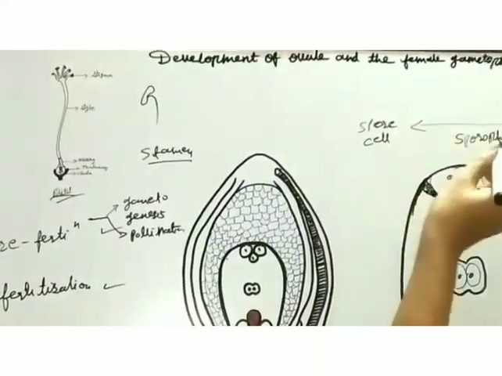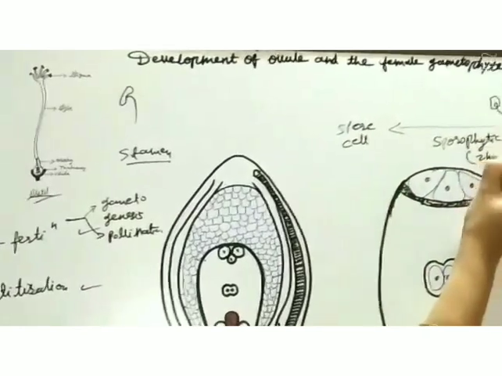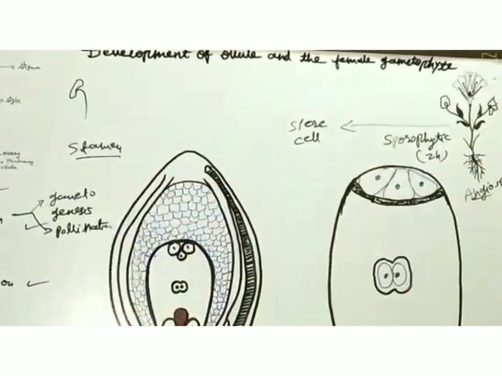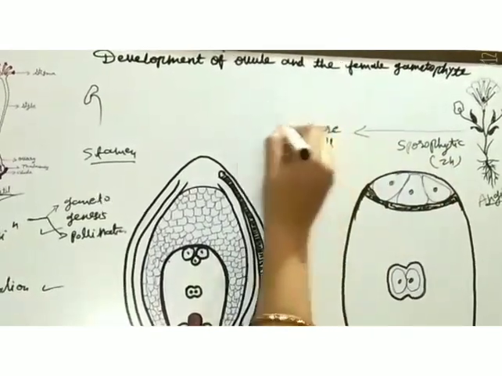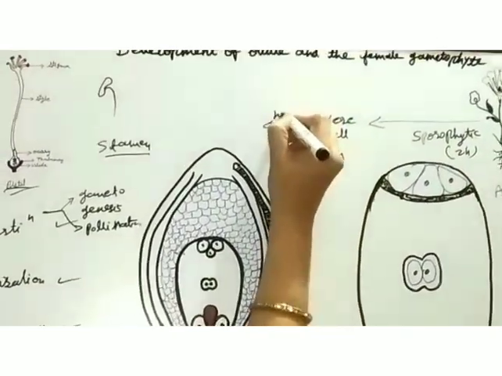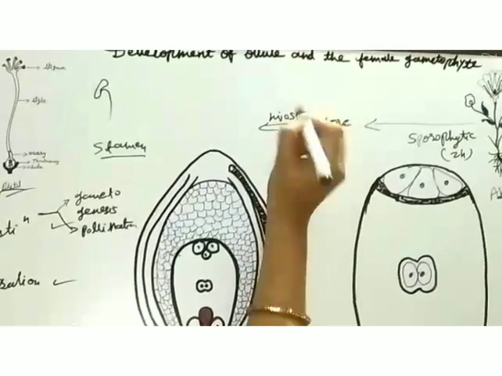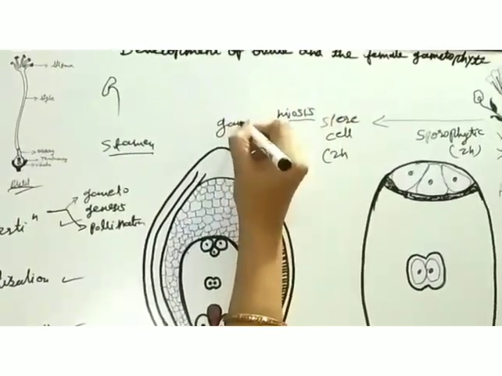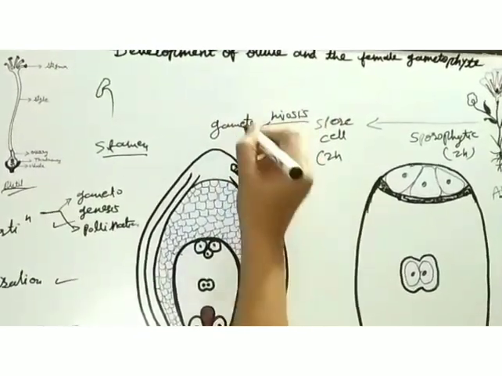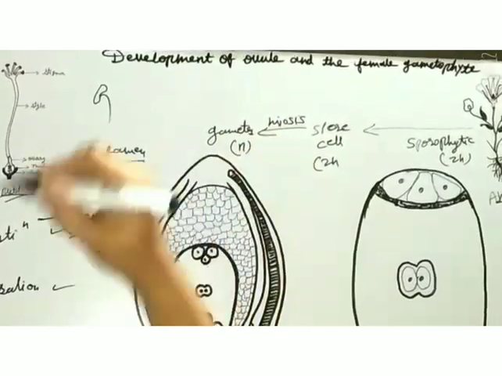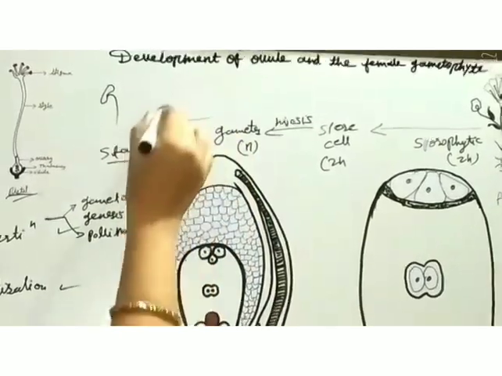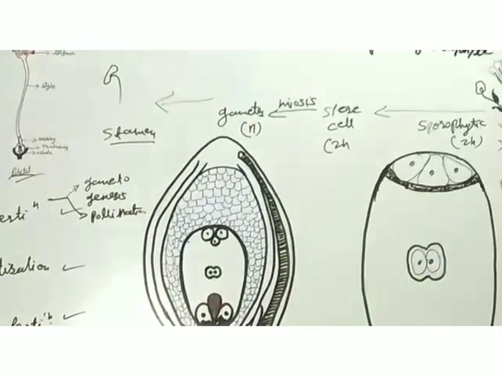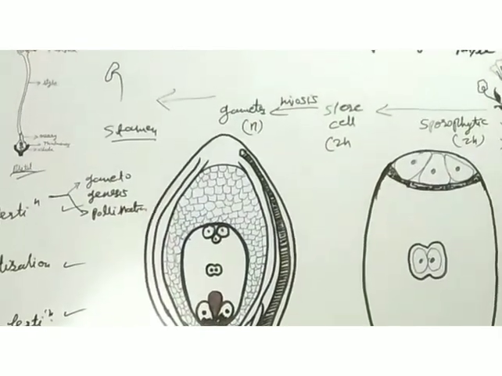These spore cells are produced. The plant is producing spore cells which are diploid in nature. After that, when these cells undergo meiosis, they form gametes which are haploid in nature. So these cycles go on, and that we have to study.